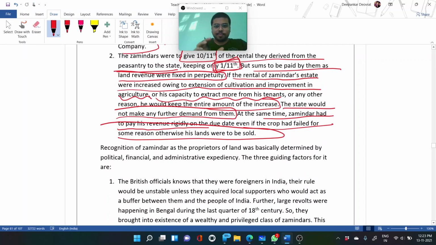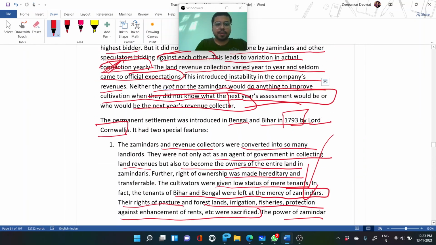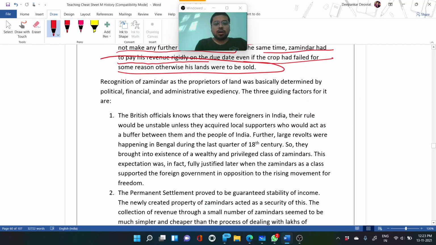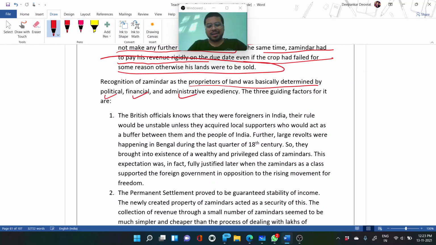So these were the two major points of the permanent settlement. The recognition of the Jamindars as the proprietors of the land was determined by political, financial, and administrative expediency, and these were the three guiding factors for the recognition of the Jamindar who will collect the revenue from the land.